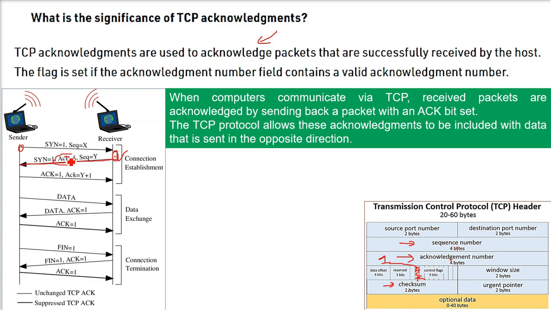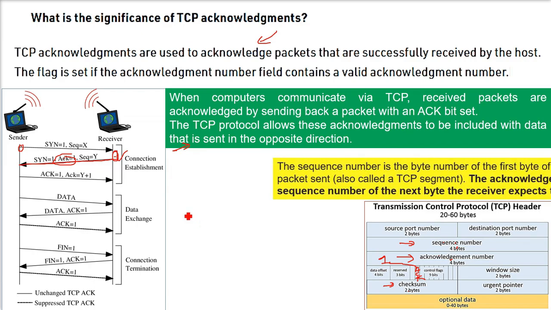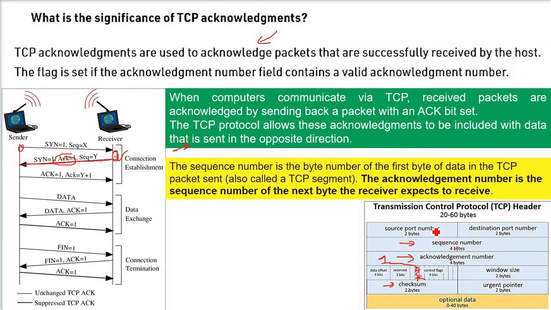The TCP protocol allows these acknowledgements to be included with data that is sent in the opposite direction, and that is called piggybacking. But we are talking about the acknowledgements. Acknowledgement is the reliability basis. So I'll just tell you about the sequence number and acknowledgement number, because they are related.